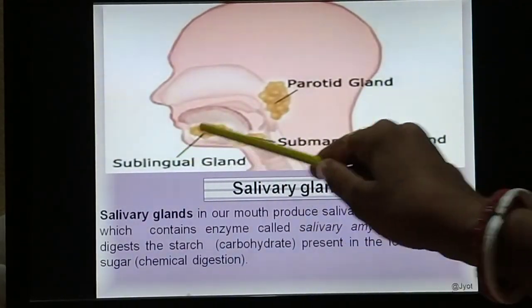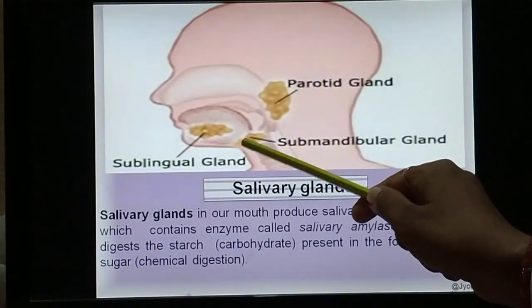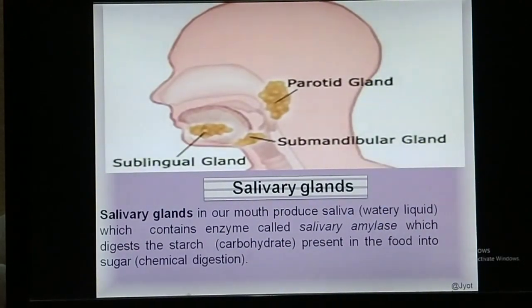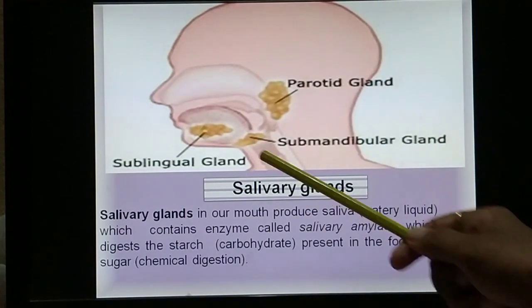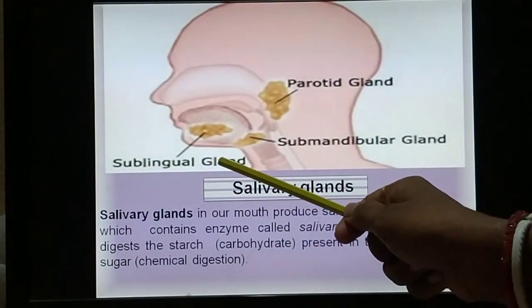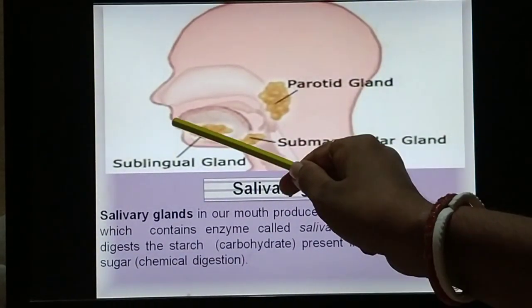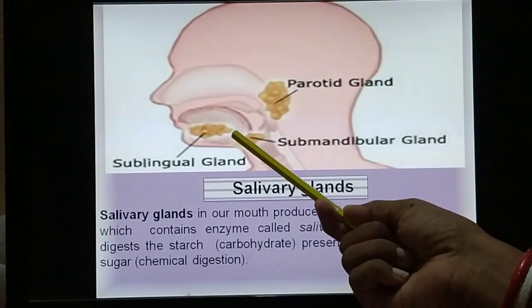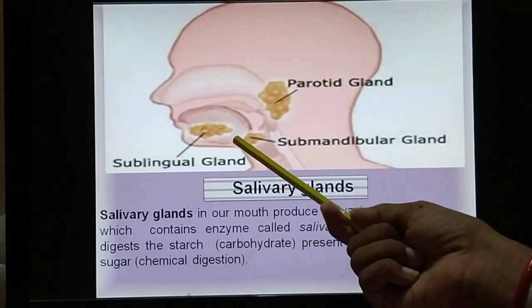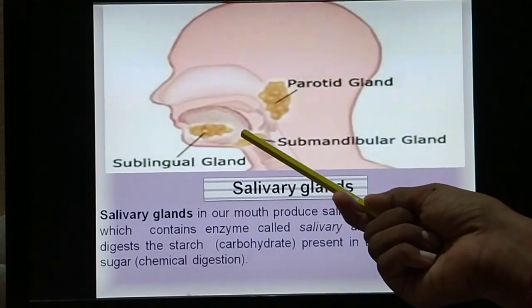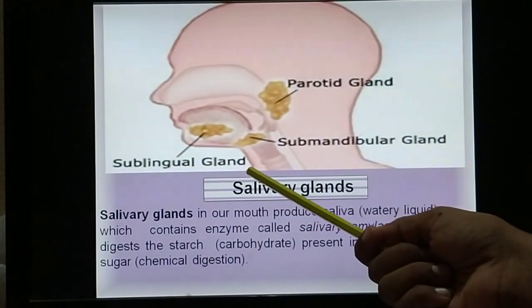So on both sides, this side and that side also, the submandibular glands are present. The next is the sublingual gland. The sublingual glands are present just below, at the anterior end of the tongue. Suppose this is the tongue. The portion where the tongue is attached to our buccal cavity, at that region the sublingual glands are present.